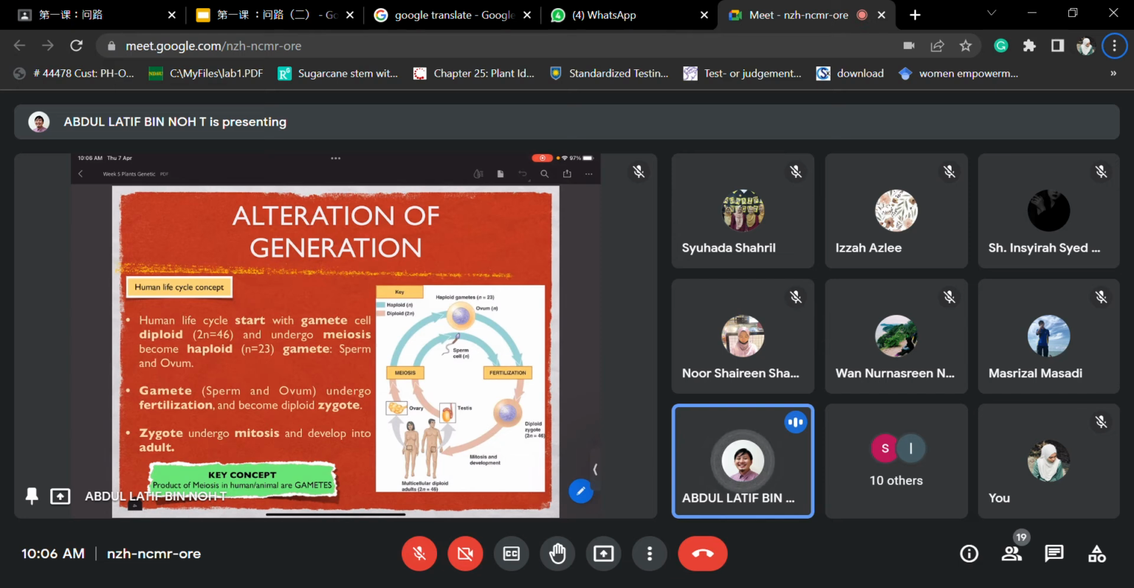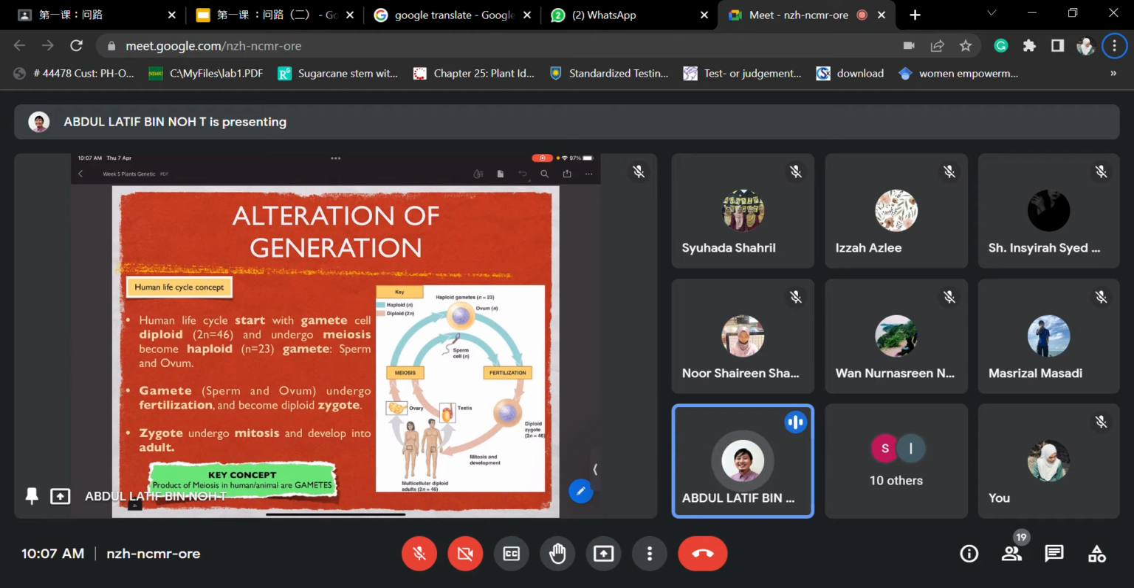So the human life cycle concept, I think we talked about this since last week, regarding the diploid and haploid of the human chromosomes that we have. We have around 46 chromosomes, in groups of 23 pairs of chromosomes. Remember that we talked about chromosome number 23 being the sex chromosome, which determines the gender of the human being.